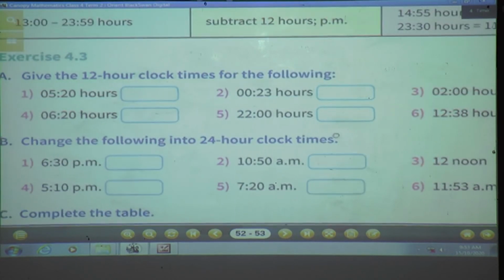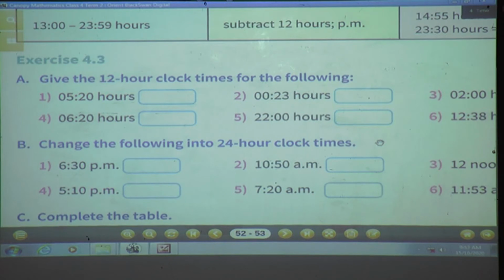Now see the question. Give the 12 hours clock time for the following. Now they are given in 24 hours clock time. Now we have to give 12 hours clock time. Now we will give, see the first question, 5:20 hours. Now what is 5:20? Yes, see, as I told you, from 12 midnight to 12 noon, the time will remain as it is and you have to write AM. Keep in your mind. So what will come here?